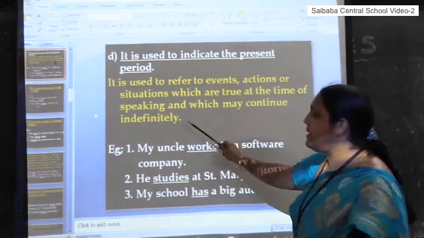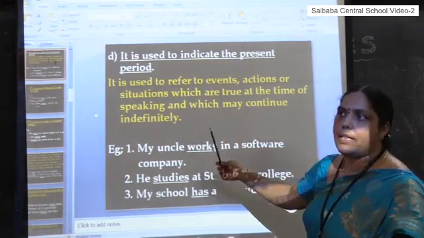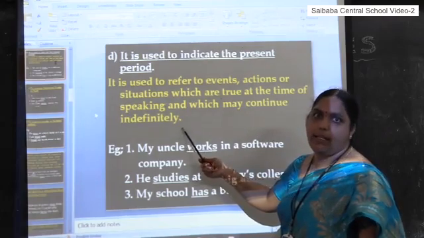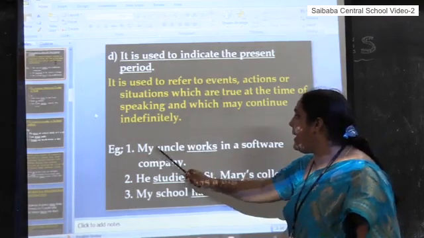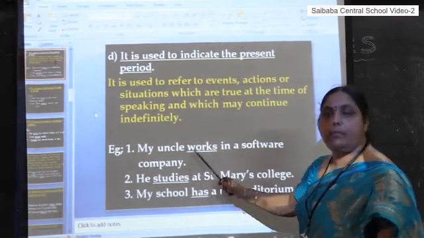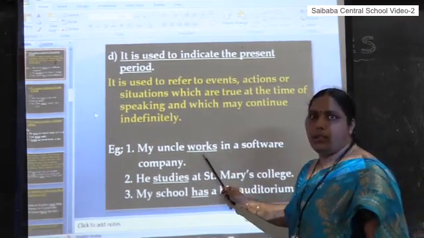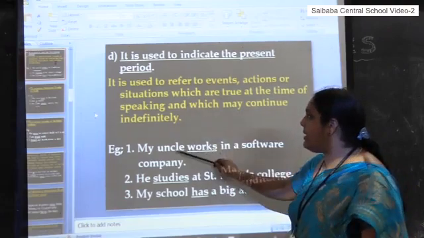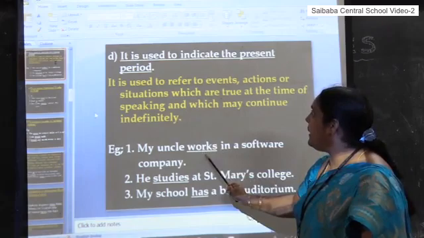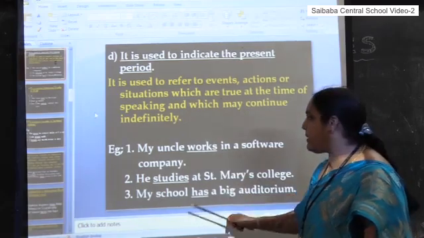So in such cases we use simple present or simple indefinite tense. My uncle works in a software company. He may work, he may not. So to express that indefinite thing, we can use simple present tense.